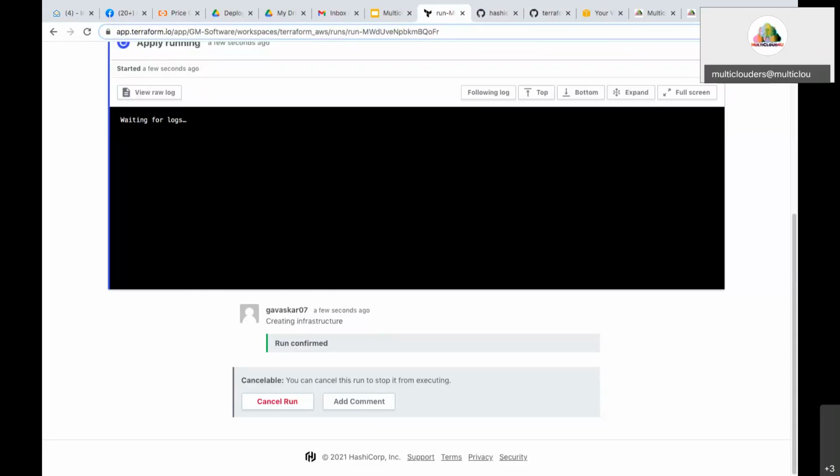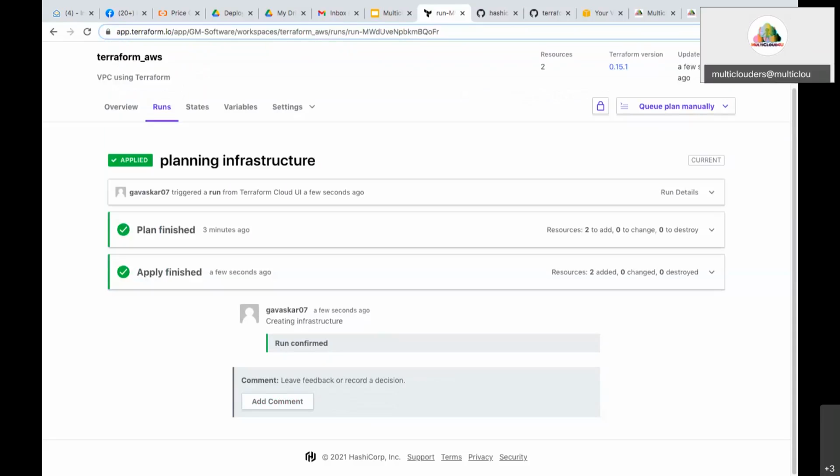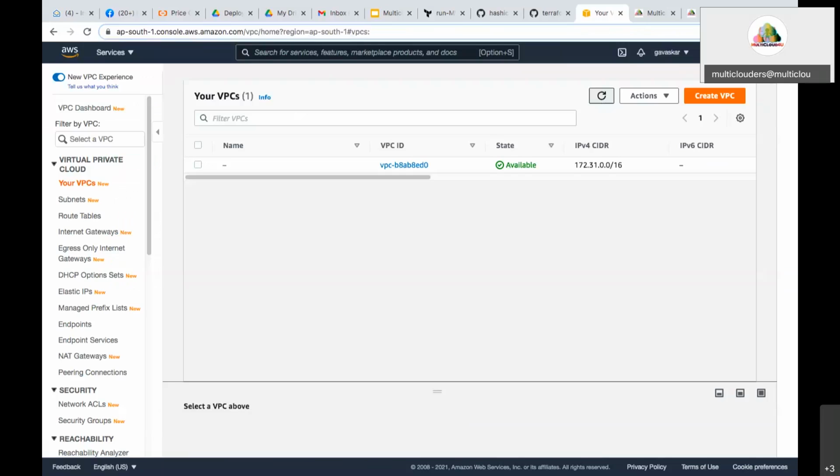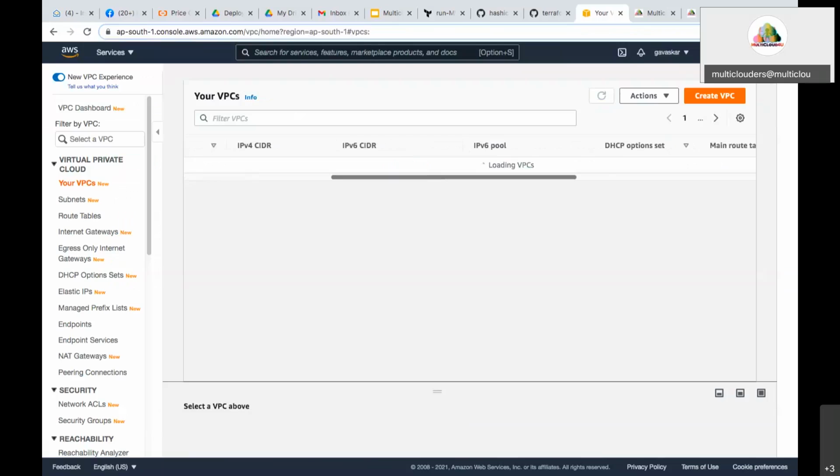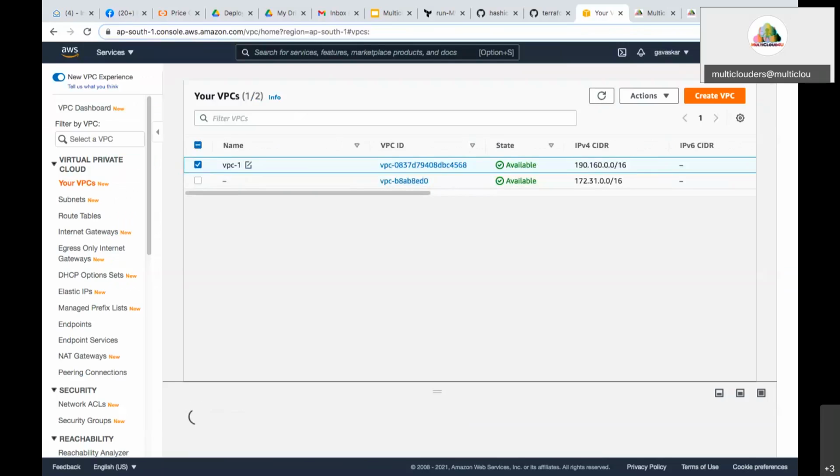Now I'm going to refresh this. Now you see the VPC is created. The VPC name is VPC-1, and you can see that in the Terraform code too. Similarly, the subnet is also created.